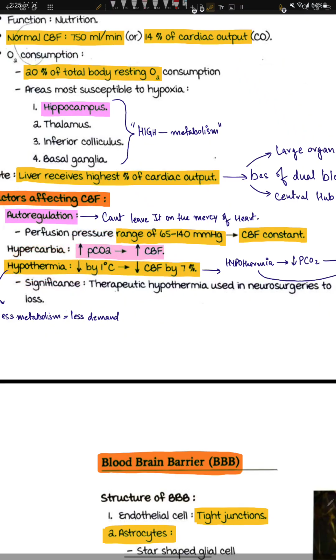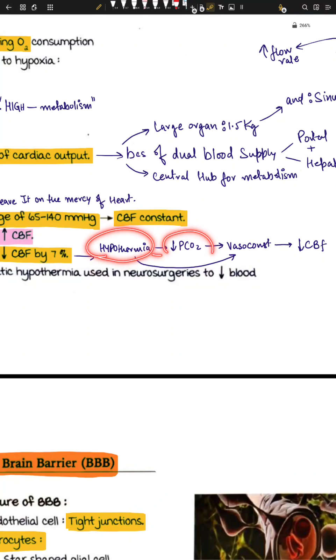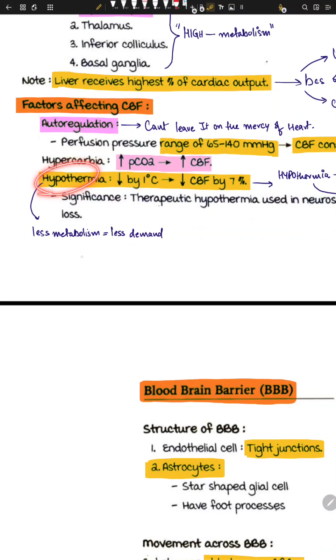Hypothermia is when the body temperature goes down. For every 1 degree drop, CBF goes down by 7%. So how does it happen? Hypothermia leads to low partial pressure of carbon dioxide, and low partial pressure of CO2 leads to vasoconstriction, which leads to low CBF. Hypothermia can also directly induce vasoconstriction, so that will also lead to low CBF.